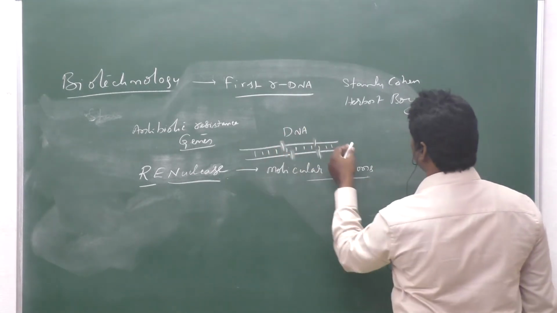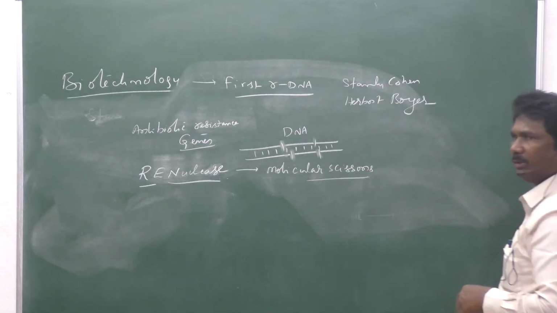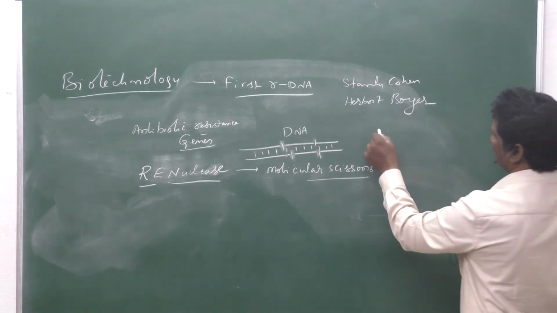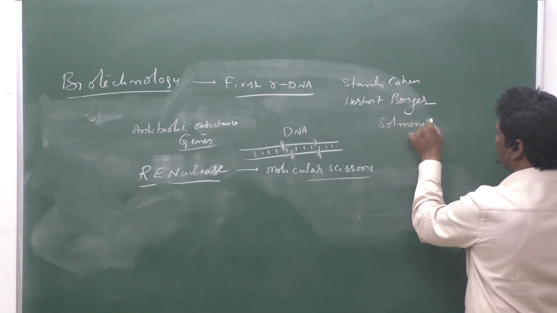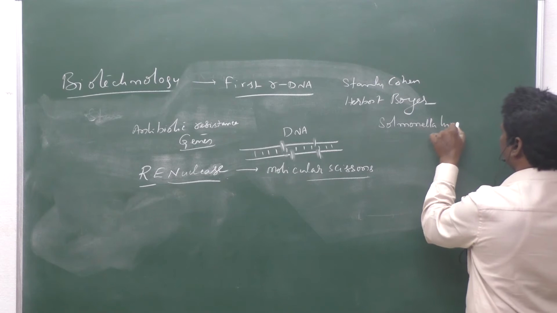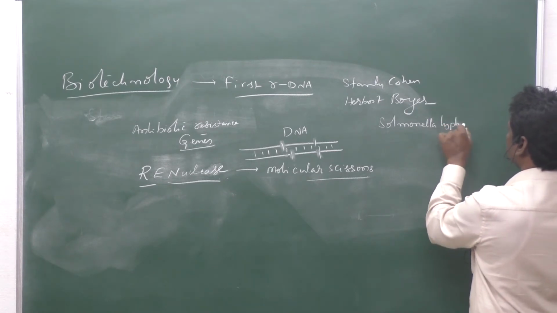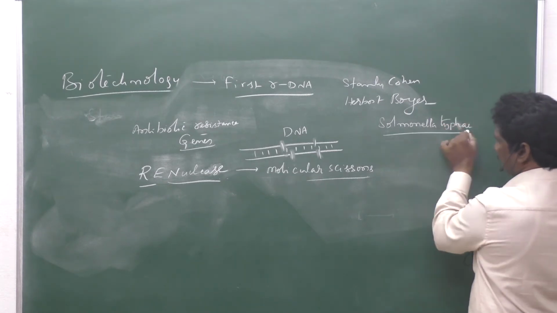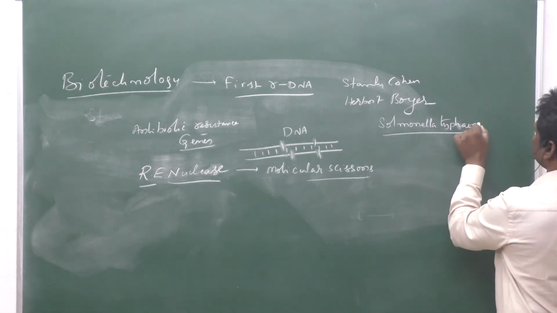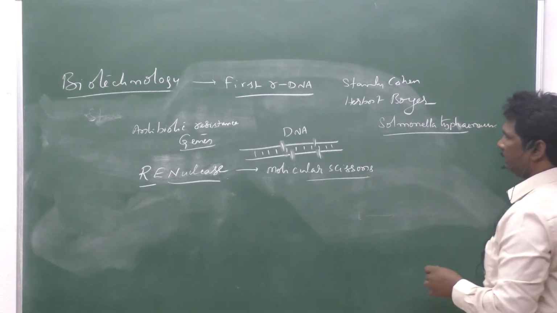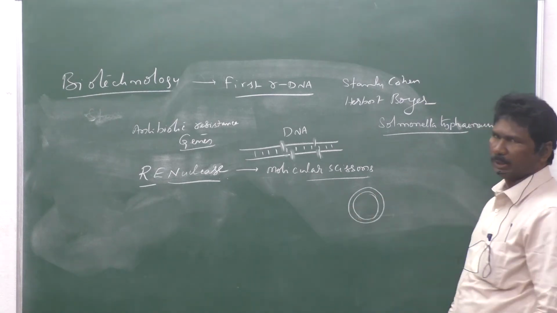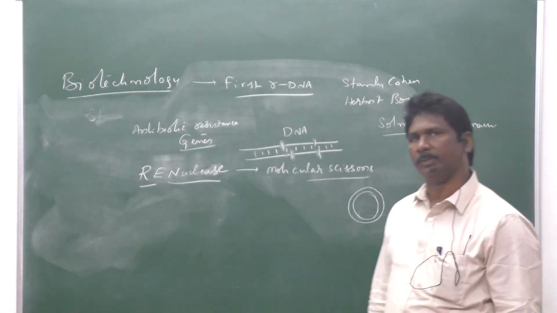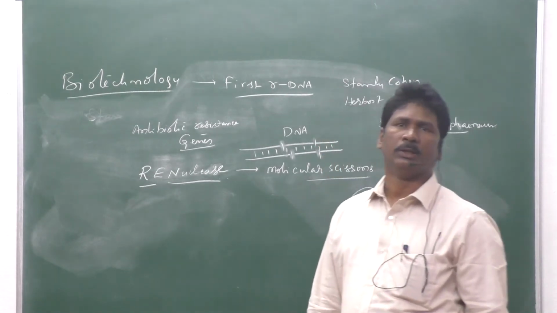The antibiotic resistant genes are introduced into the plasmid of a bacterium called Salmonella typhimurium. From Salmonella typhimurium they isolated the plasmid, a circular double-stranded naked DNA present within bacterial cells in addition to the main genome.